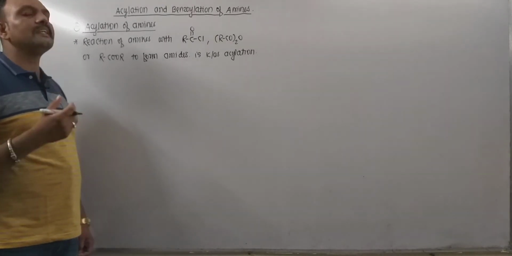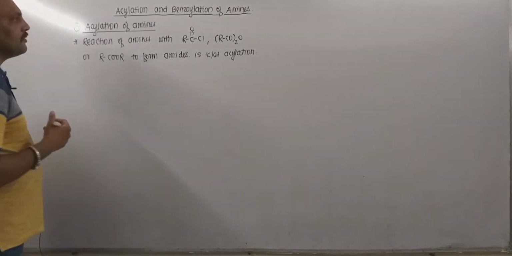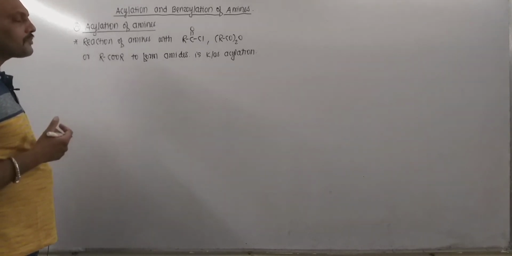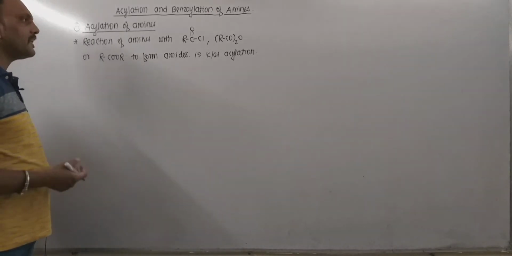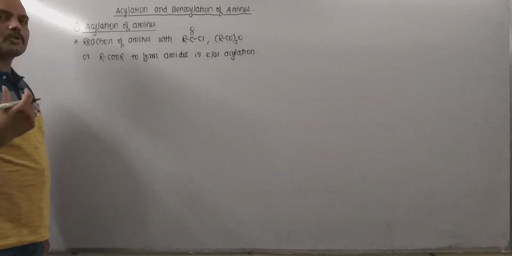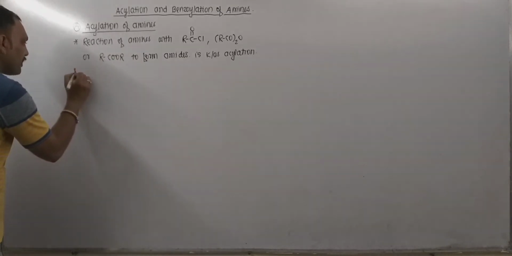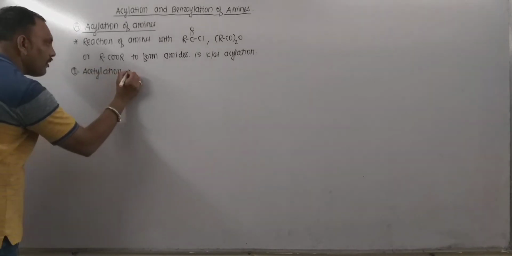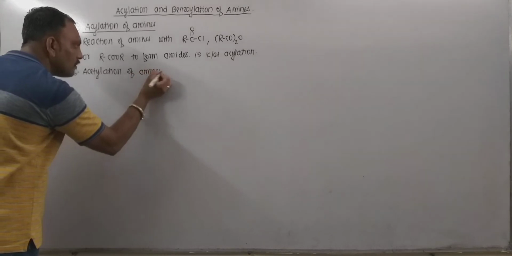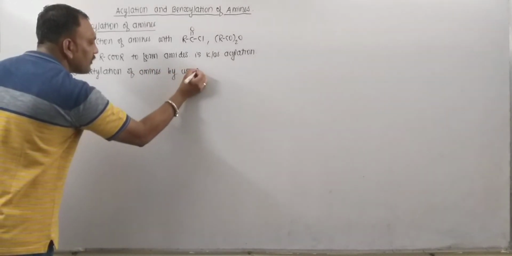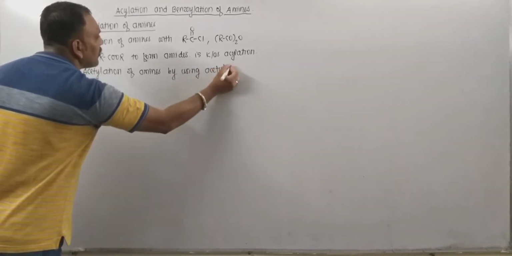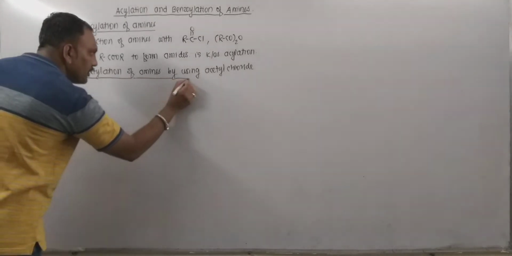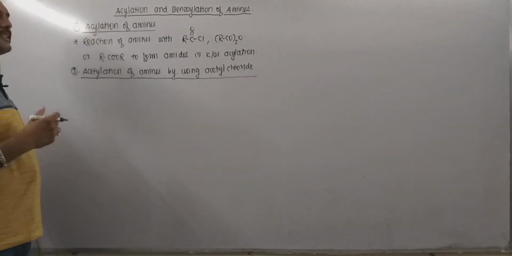Now acetylation is very famous. Let's see acetylation first of all. One can bring about acetylation either by using acetyl chloride or acetic anhydride or simply esters of acetic acid. Now very first, acetylation of amines by using acetyl chloride. When we treat amines with acetyl chloride, then basically acetylation takes place.